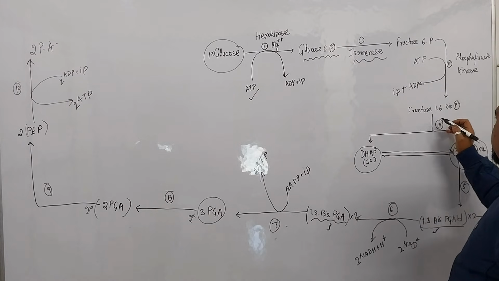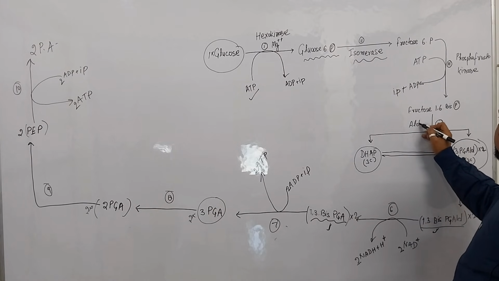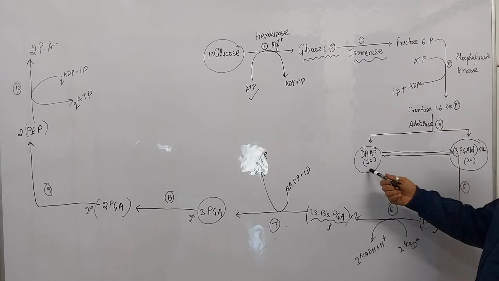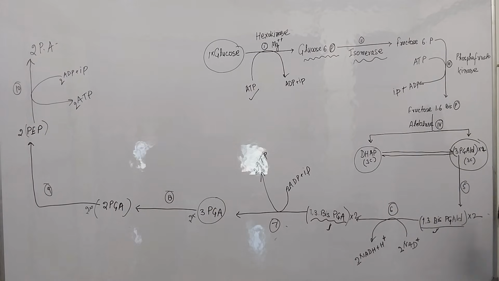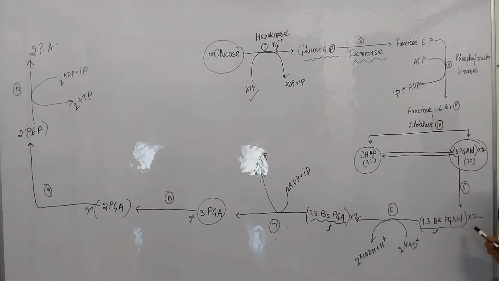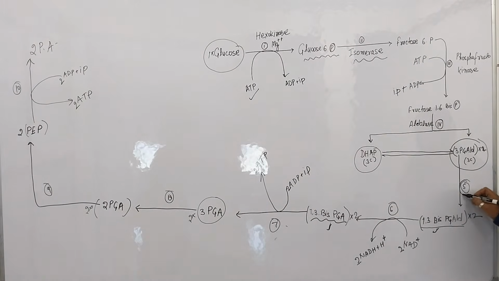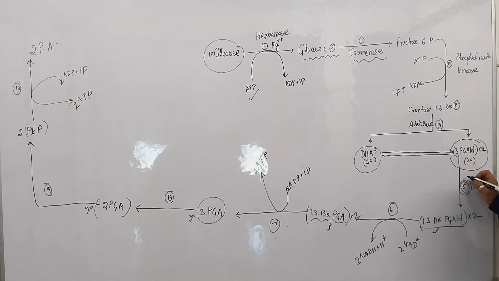In the presence of aldolase enzyme, two molecules are produced. After that, 3-phosphoglyceraldehyde is converted into 1,3-bisphosphoglyceraldehyde. Means step number 5, dear guys, just listen. Step number 5 is a non-enzymatic process.